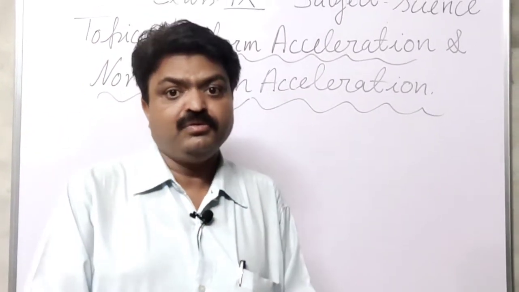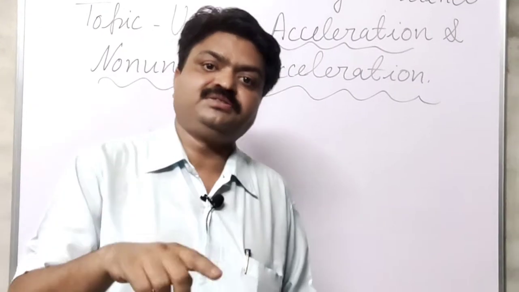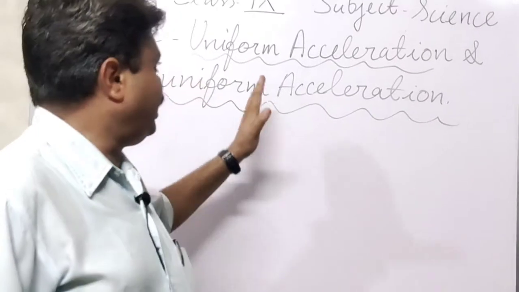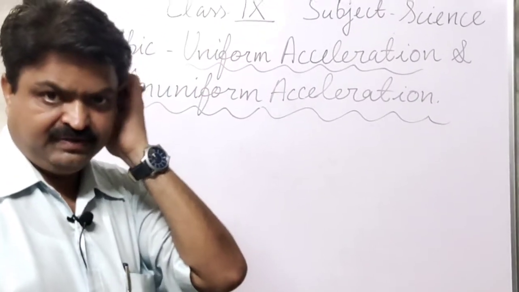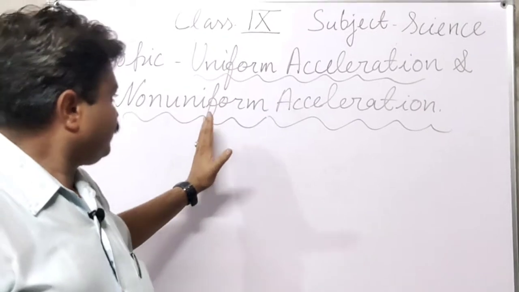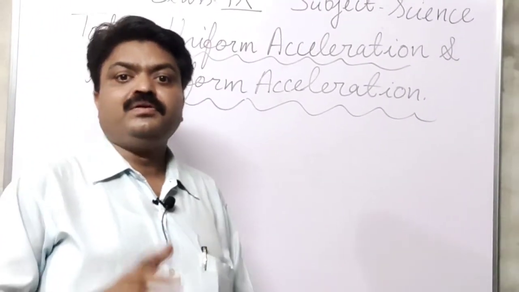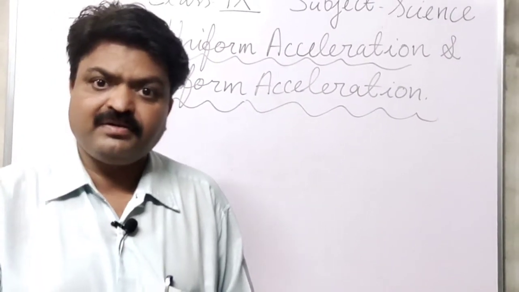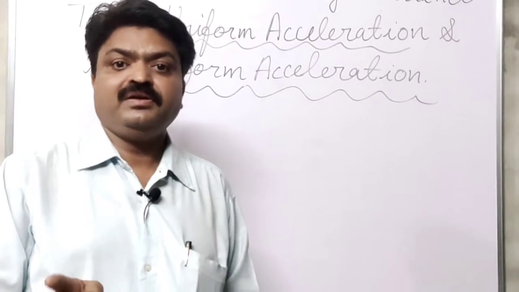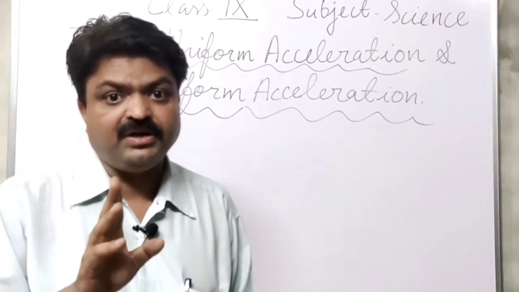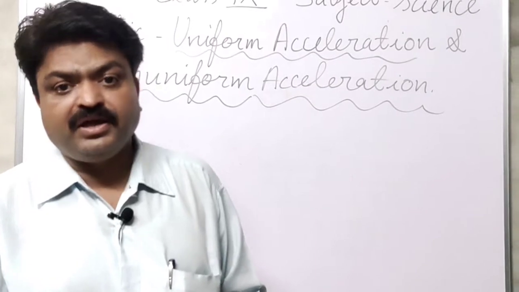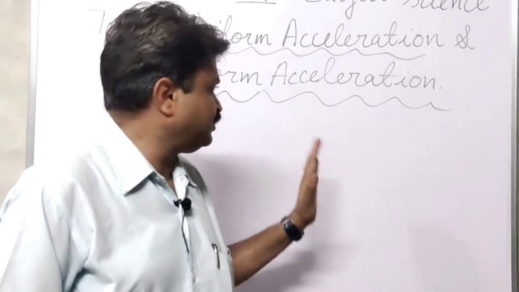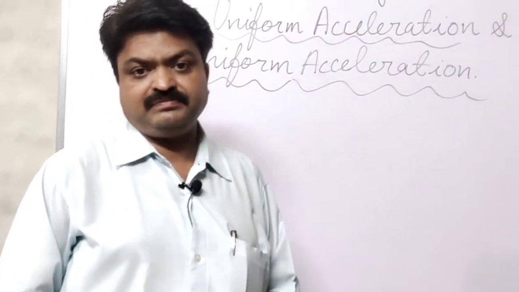It means the amount of increase or decrease of velocity in equal intervals of time is known as uniform acceleration. And what is non-uniform? If the amount by which the velocity of an object increases or decreases is not equal in equal intervals of time, then that acceleration is known as non-uniform acceleration.